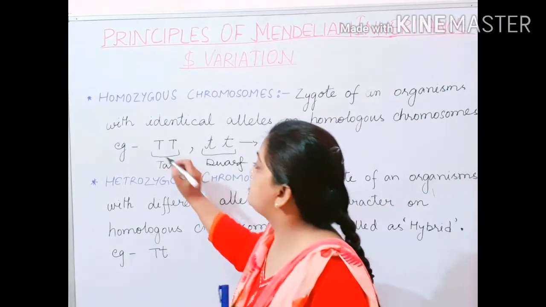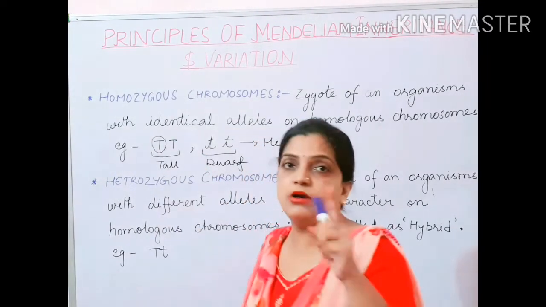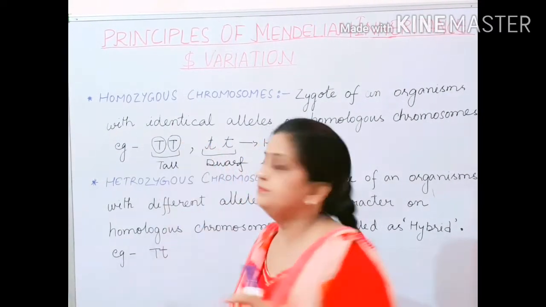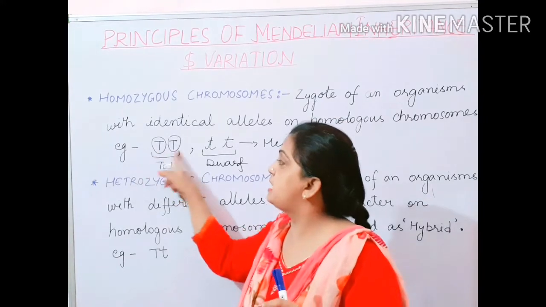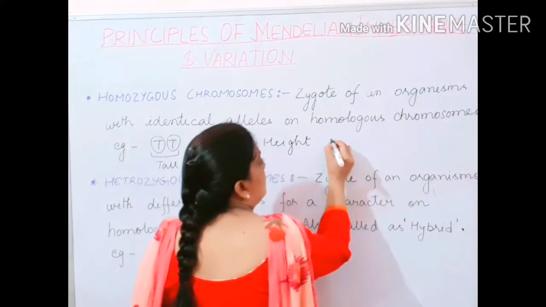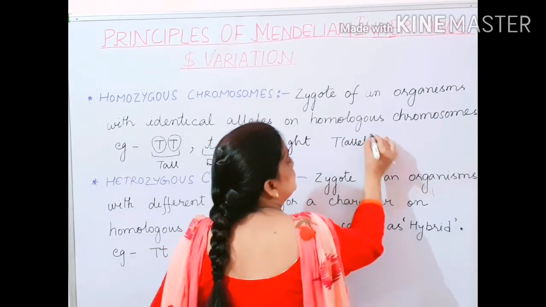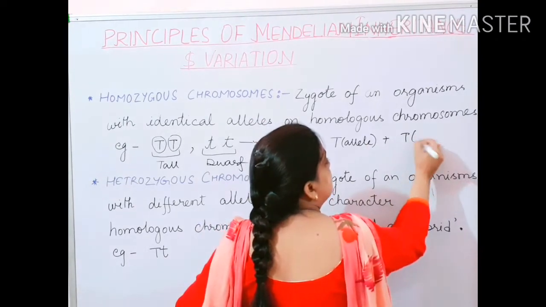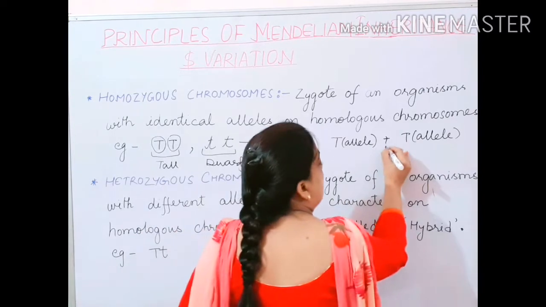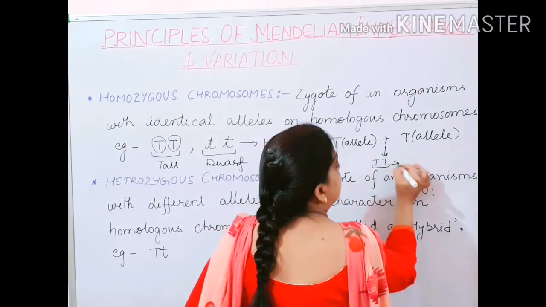Now children, in this pair, one capital T is one allele, and the other is another allele. So two alleles are making one gene. Again I'll write it here: capital T is an allele, plus capital T is an allele. So two alleles are making one gene, and T is a gene.